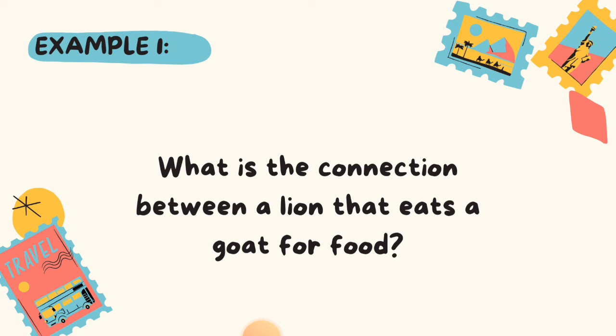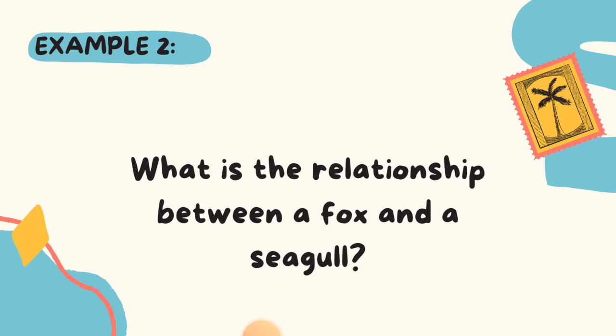If that goat does not eat grass, first of all, how is the grass produced? Green plants manufacture food through the process called photosynthesis. The goat, being a herbivore, eats the grass to stay alive, and then the lion now eats the goat. So if there is no grass, there can be no goat and there can be no lion.